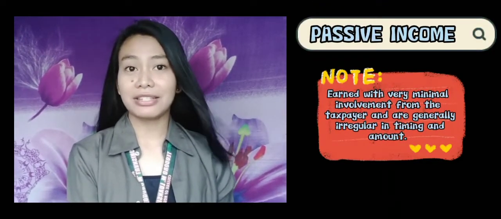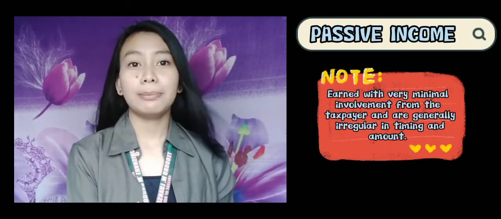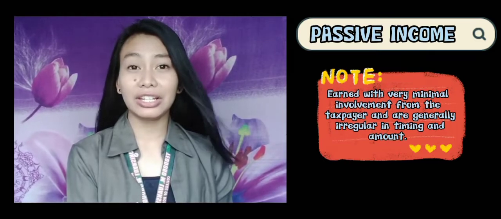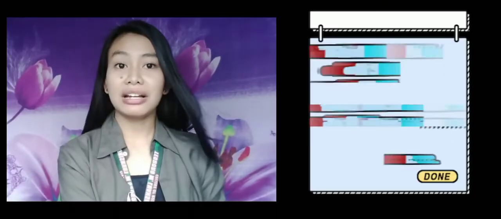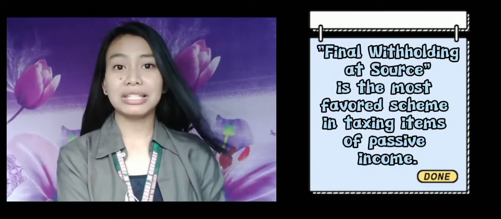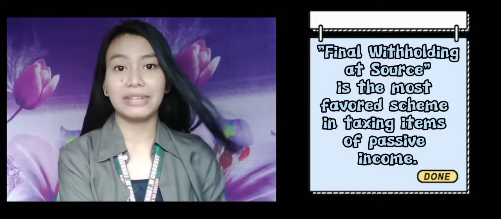So, items of passive income are earned with very minimal involvement from the taxpayer and are generally irregular in timing and amount. Unlike items of active income, they are not usually specifically monitored by taxpayers. When not recorded by the taxpayer, their existence can be difficult to determine. Thus, the final withholding at source is the most favored scheme in taxing items of passive income.